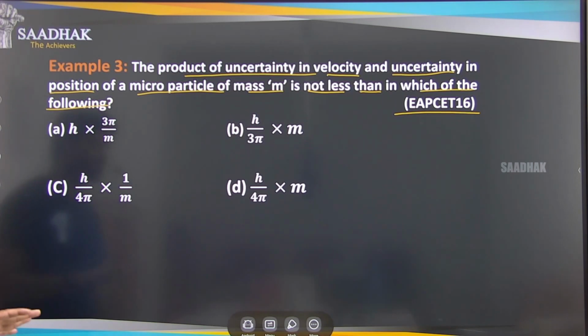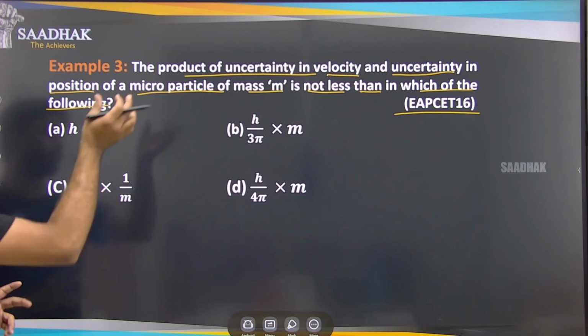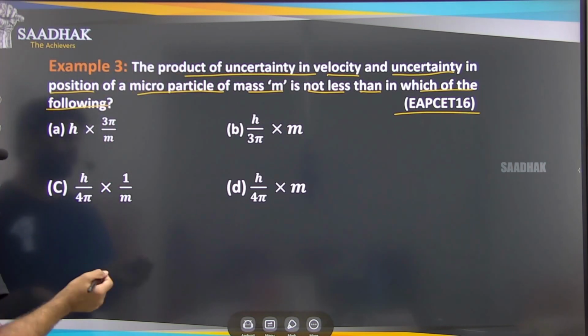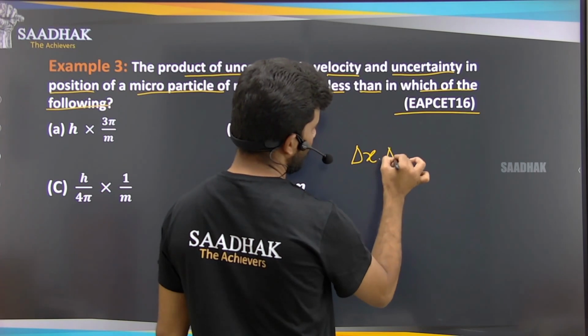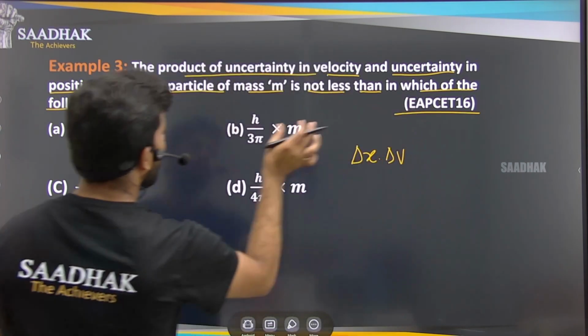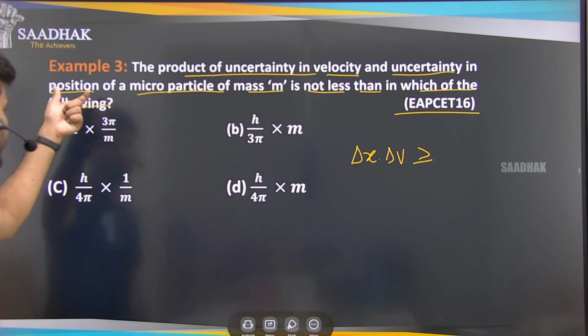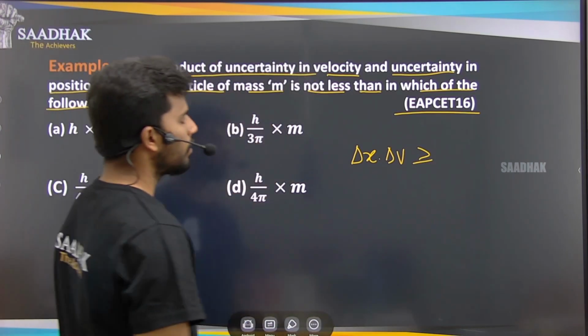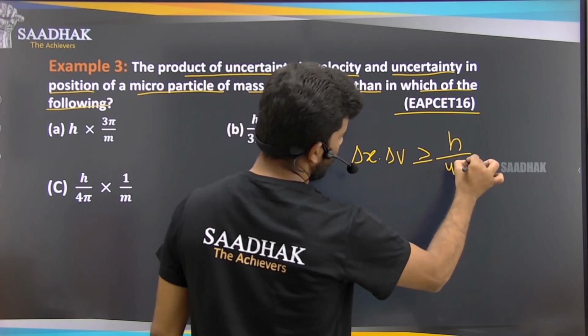He has just asked the uncertainty principle rule, that is, the product of the uncertainties, delta x into delta v, which is not less than, meaning greater than or equal to, which of these? So what is the formula that we have? h by 4 pi m.